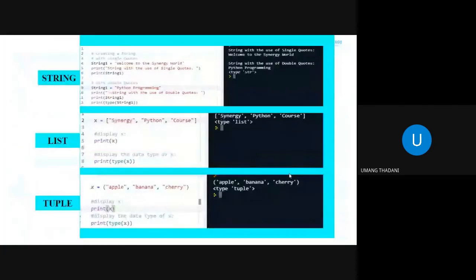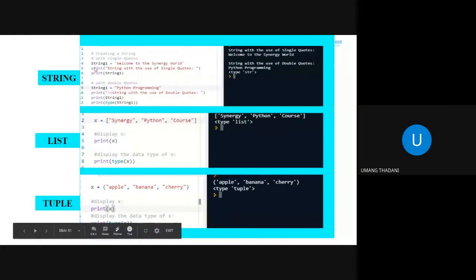So this is an example of strings, list, and tuple. In strings, we have this particular string one, which holds this string, and then we print the string one. So over here we have a string with single quotes. Here we have a string with double quotes inside the print statement. So we basically print a string inside the print statement. So this is how it works. We can also have single quotes. We can also have double quotes.